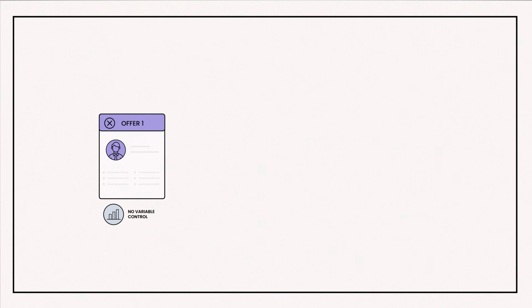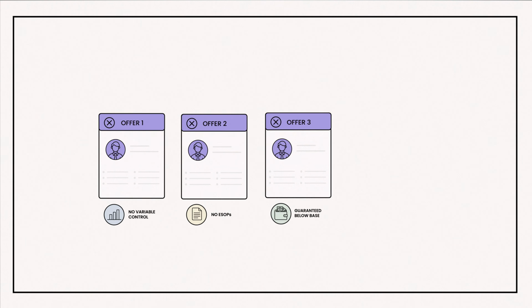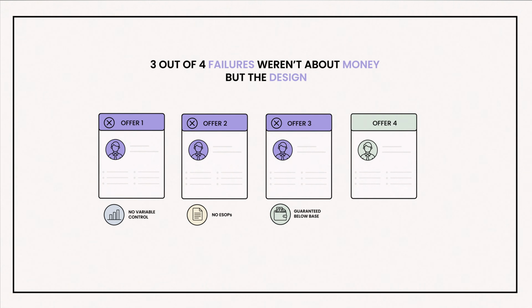So in most declined offers that we tracked at Recruise, the number was within about 10%. The rejection reason was structure. Variable with no control, no ESOPs, not very competitive, guaranteed below current baselines. 3 out of 4 failures weren't about money, they were about the design.